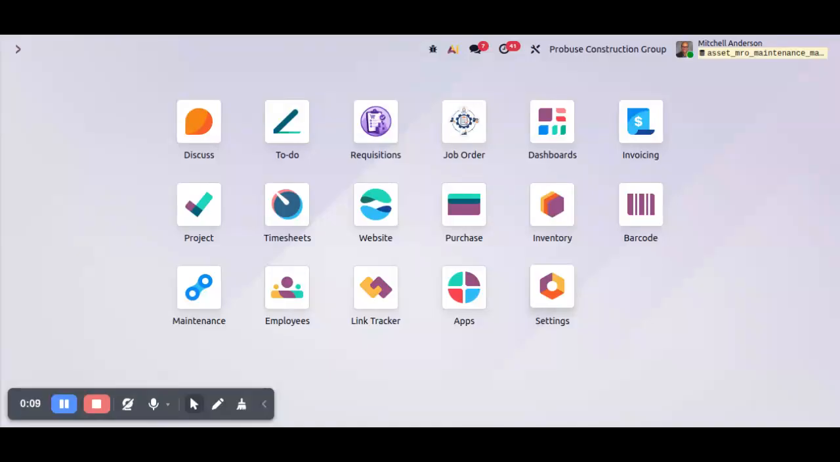Today, we will demonstrate the Asset MRO Equipment Maintenance Management Module. This application extends the Odoo Standard Maintenance Module by introducing material requisition, job orders, equipment maintenance checklist, and plant maintenance materials, enabling organizations to efficiently manage their complete maintenance, repair, and operations process within a single integrated workflow.